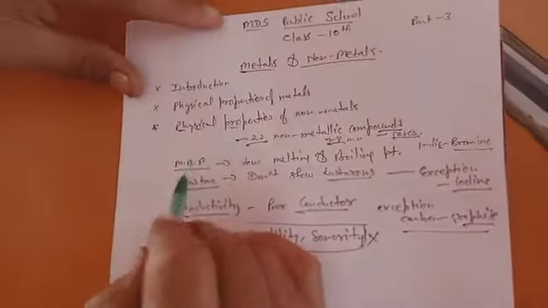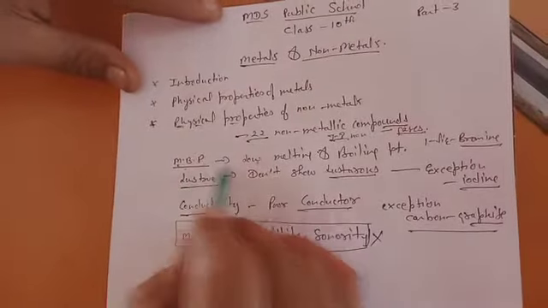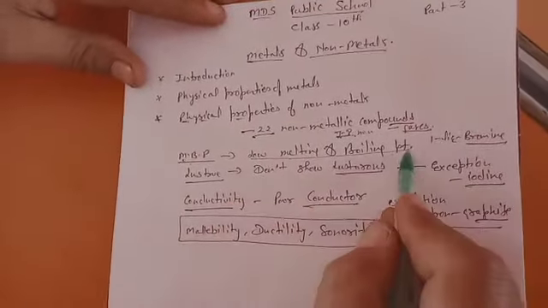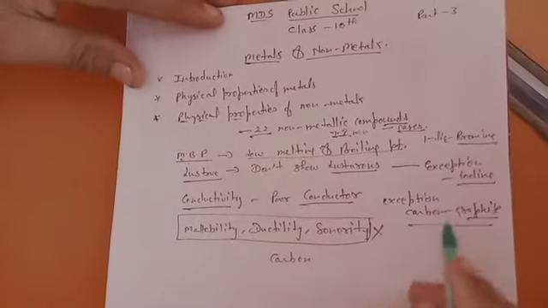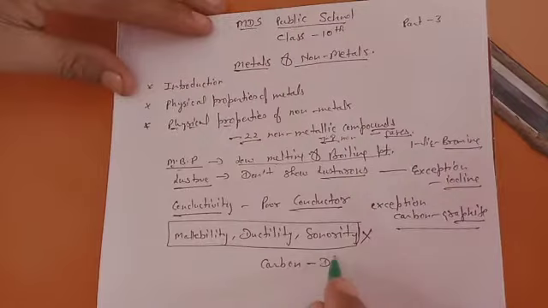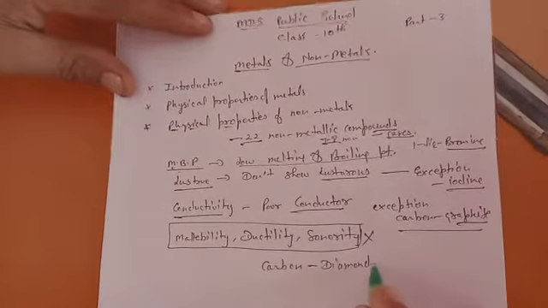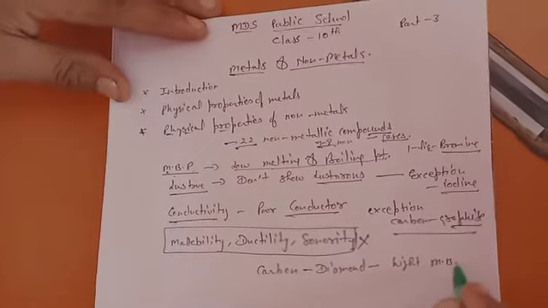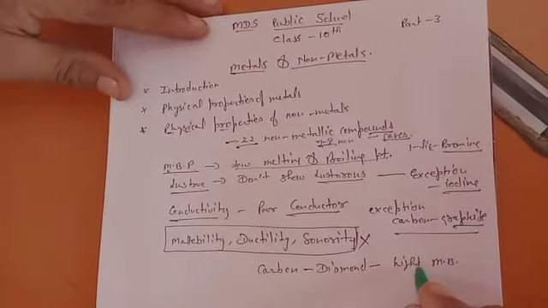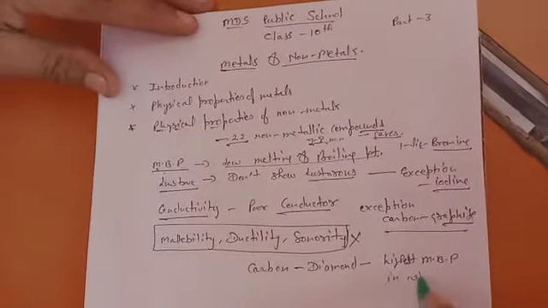In case of melting and boiling point, you must know there is an exception. Carbon can exist in two forms, graphite and diamond. Diamond has the highest melting and boiling point in the whole periodic table.